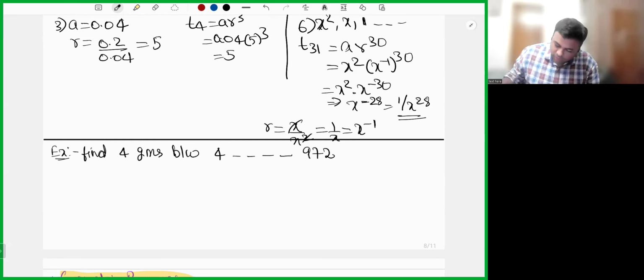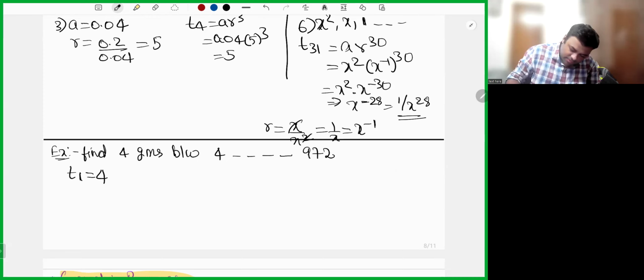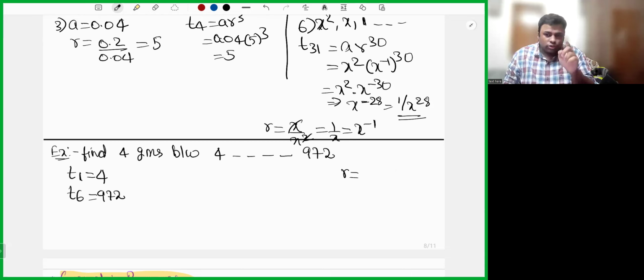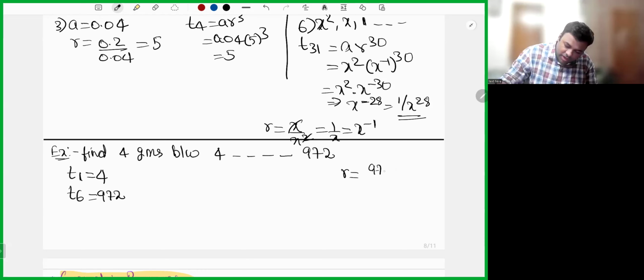Now, T1 is equal to 4, then T2, T3, T4, T5, T6, where T6 is equal to 972. Is there any formula to calculate the common ratio? Yes, sir. In arithmetic progression, we did subtraction, right? In geometric progression, we do division. 972 divided by 4 whole power 1 by 6 minus 1.